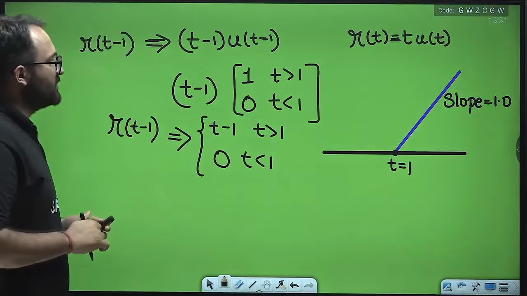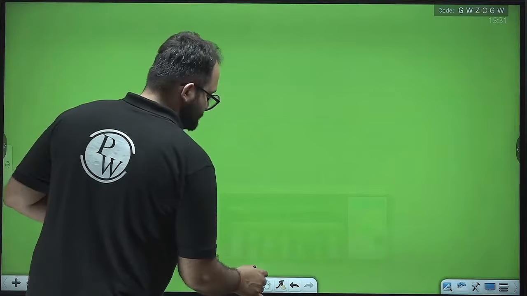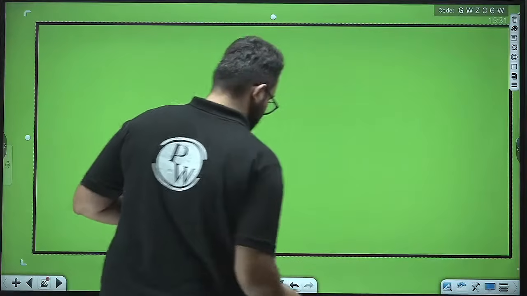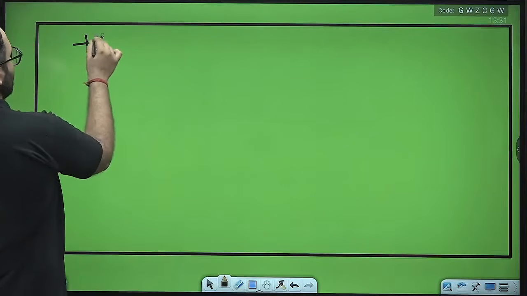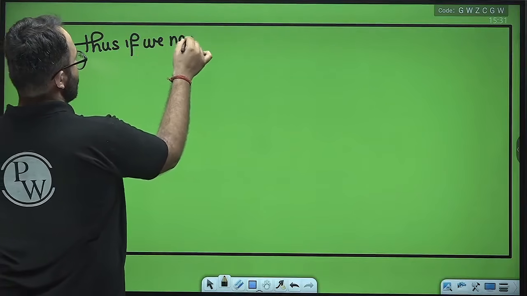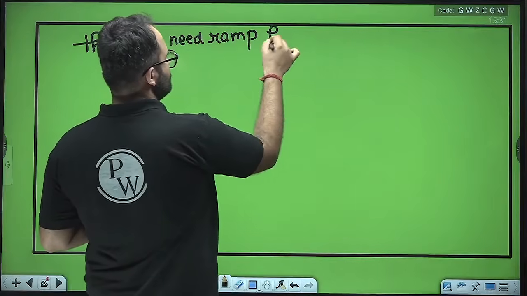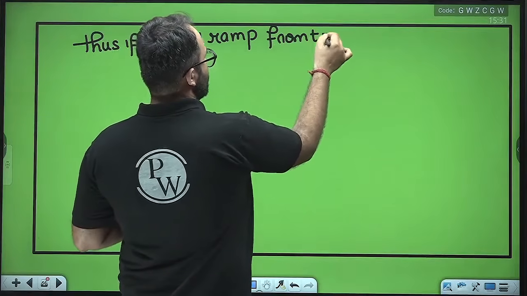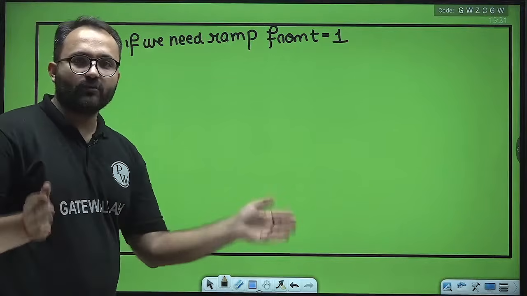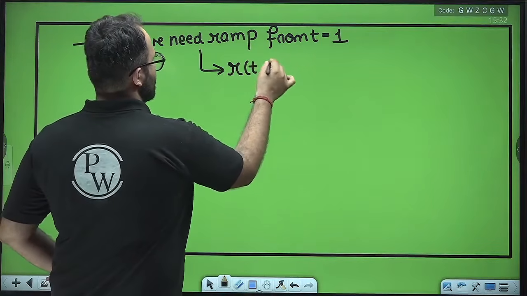Thus, if we need a ramp that will start from t equal to 1, then the equation is r(t-1).